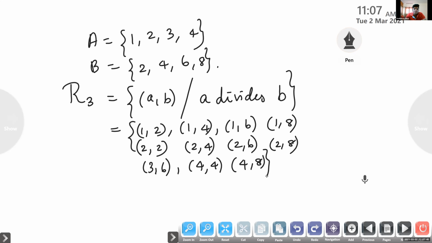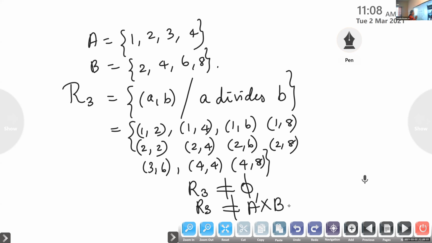Okay. So now look at R3. Is it equal to the whole set? No, isn't it? R3 is not equal to A cross B. It is not empty, and at the same time it is not equal to A cross B. Therefore, it is neither a universal set nor an empty set. So this relation is not an empty relation, and it is not a universal relation. Now we are going to learn some notations.